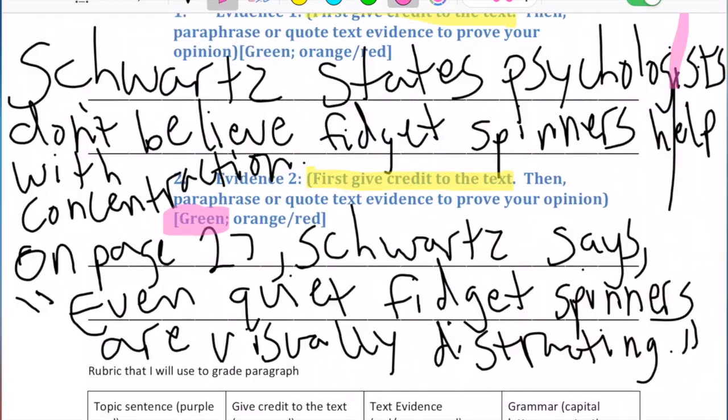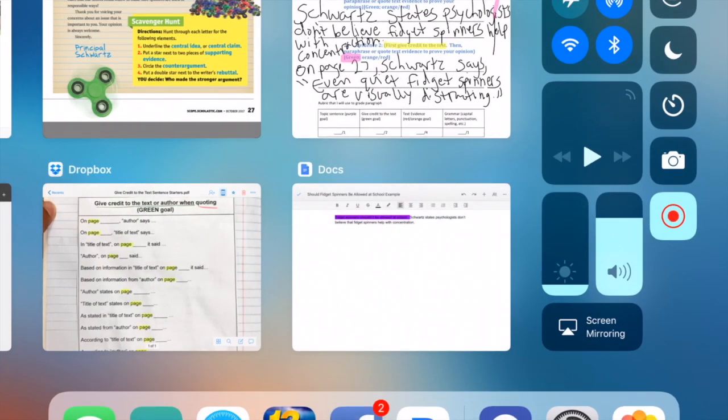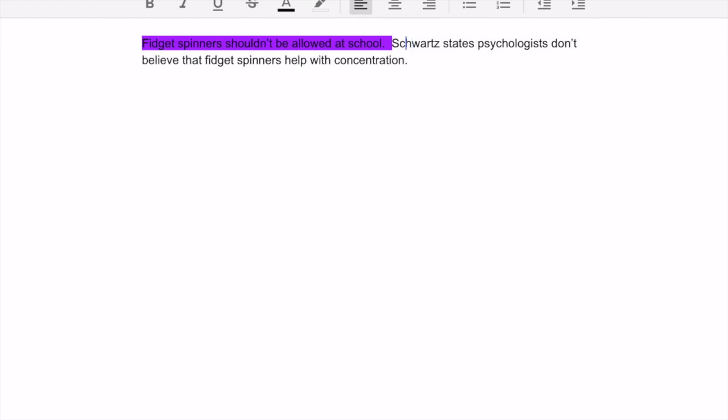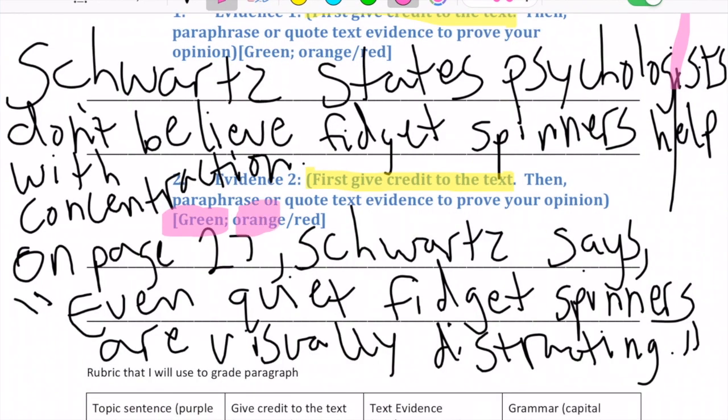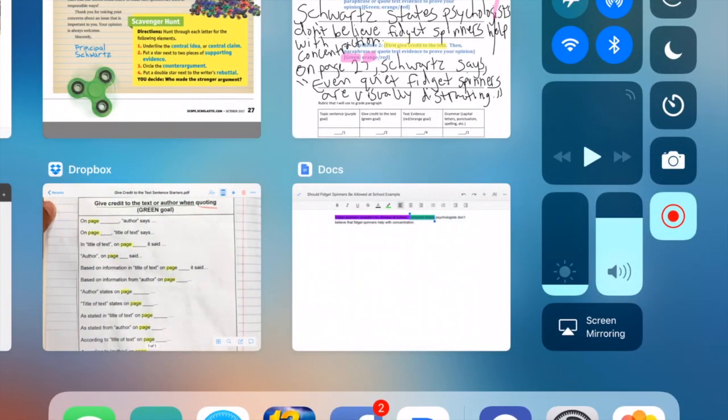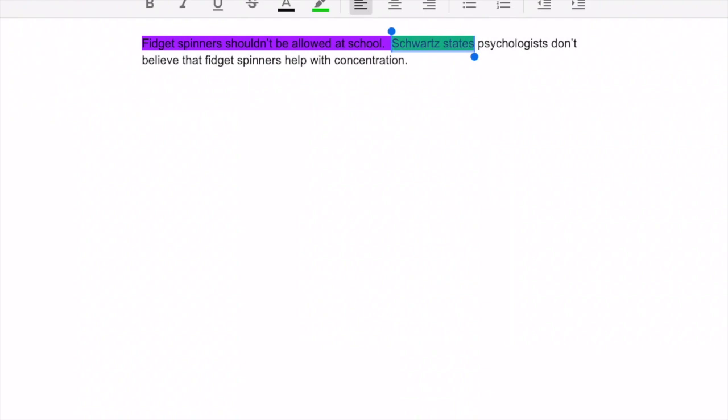So when I use a sentence starter, it needs to be green. So when I see Schwartz states, that's going to be highlighted green. And since this is paraphrase, that's going to be our orange goal. You can use your cheat sheet in your interactive notebook. That's on your first page, and it's going to tell you exactly which goal is which. That's always a good resource if you don't remember what goal is which.